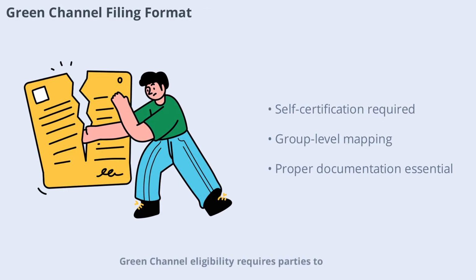Green channel eligibility requires parties to self-certify compliance through a prescribed filing format. This includes mapping overlaps at the group level and confirming absence of horizontal, vertical, or complementary relationships. Proper documentation is essential for successful green channel approval, as incomplete or inaccurate filings can lead to penalties and delays.